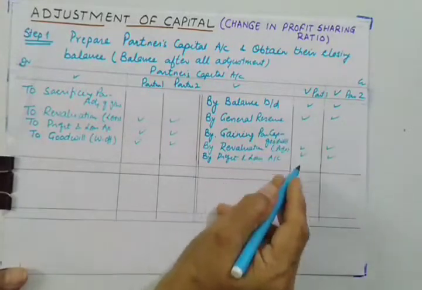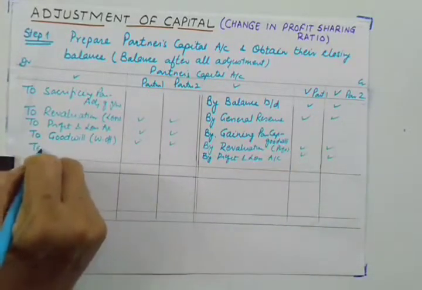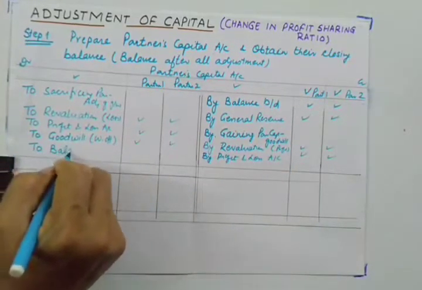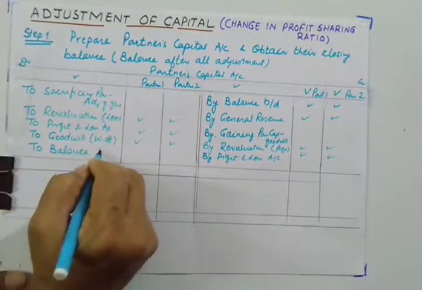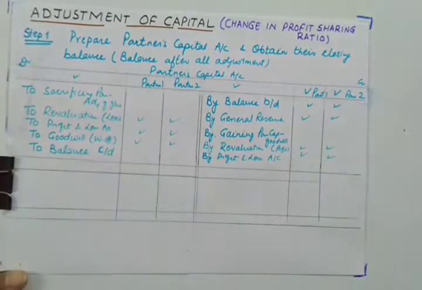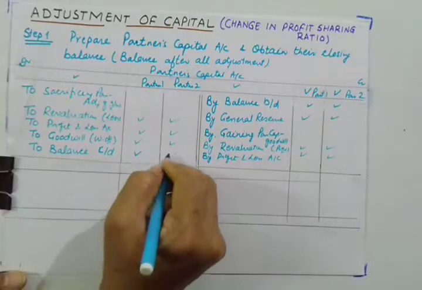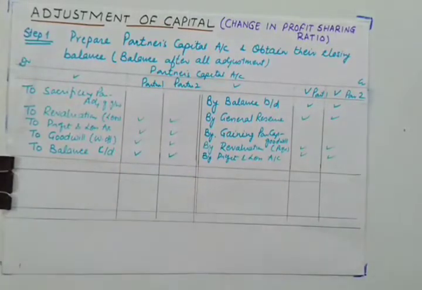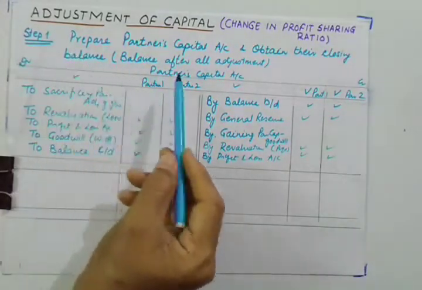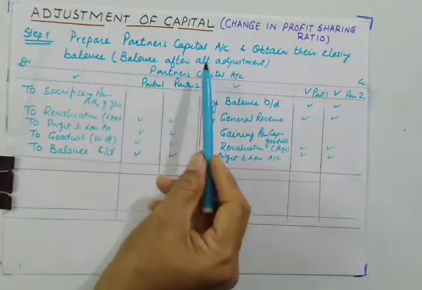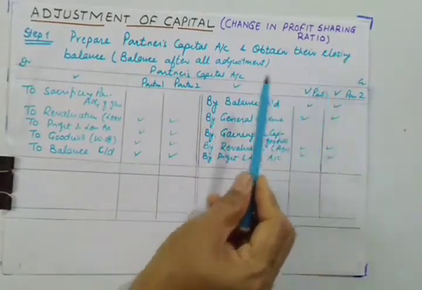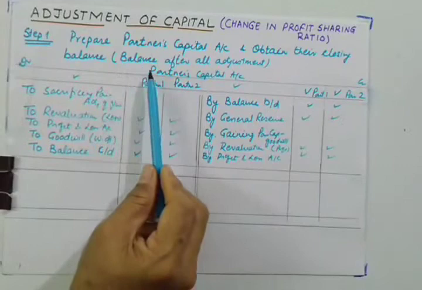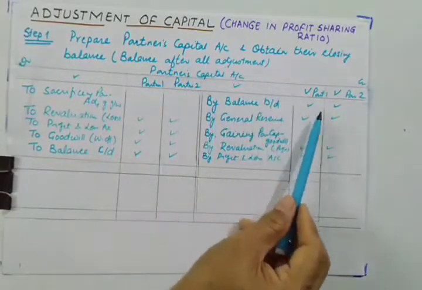By making all these adjustments, we'll finally get the closing balance of the partners' capital account. So the first step is to prepare the partners' capital account and obtain their closing balances, that is, balances after all adjustments.